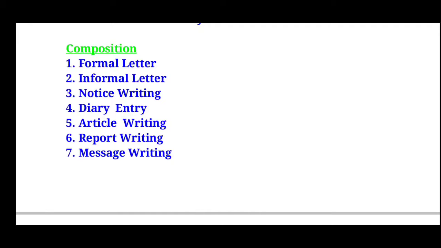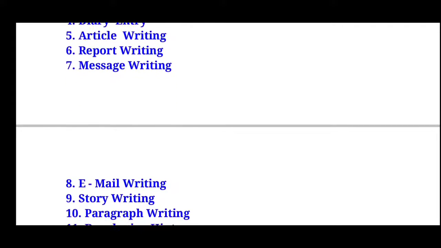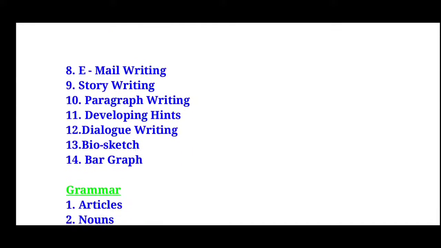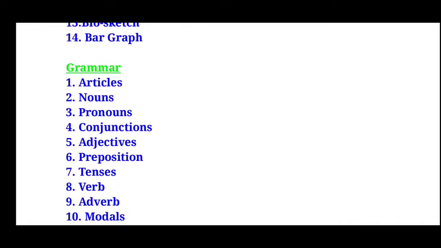So first composition is formal letter, second one is informal letter, third one is notice writing, fourth one is diary entry, fifth one is article writing, sixth one is report writing, seventh one is message writing, then eighth one is email writing, ninth one is story writing, 10th one is paragraph writing, 11th one is developing hints, 12th one is dialogue writing, 13th one is bio sketch, and the last, 14th one, is bar graph. So these are the 14 compositions which we are going to have for the yearly examination, children.